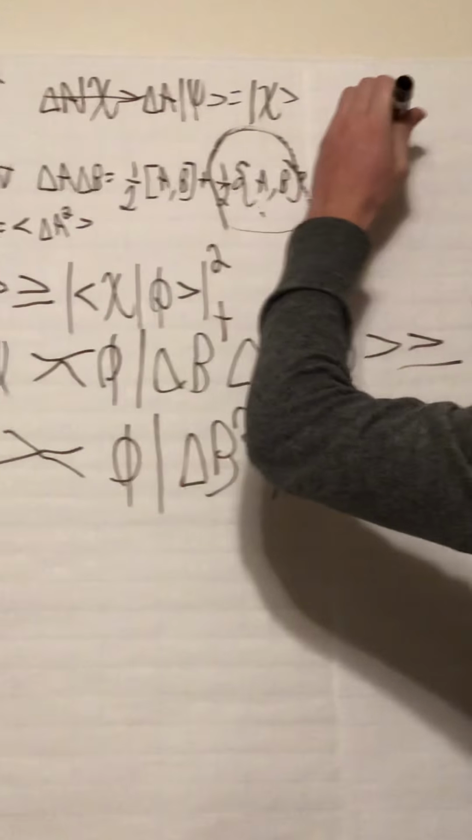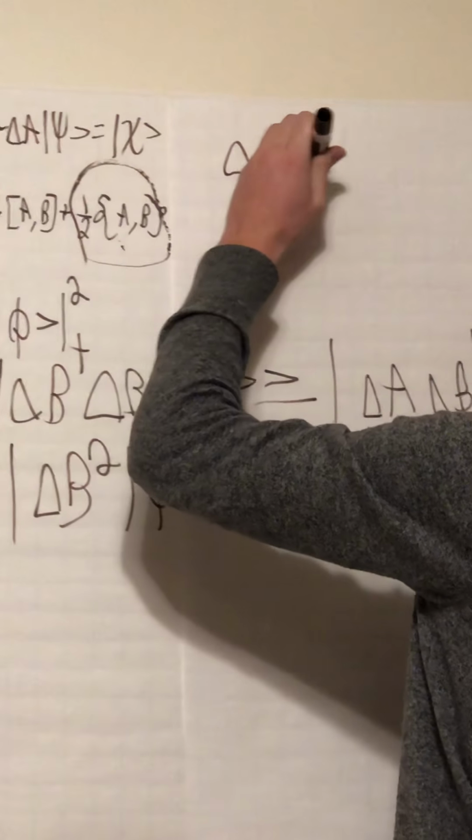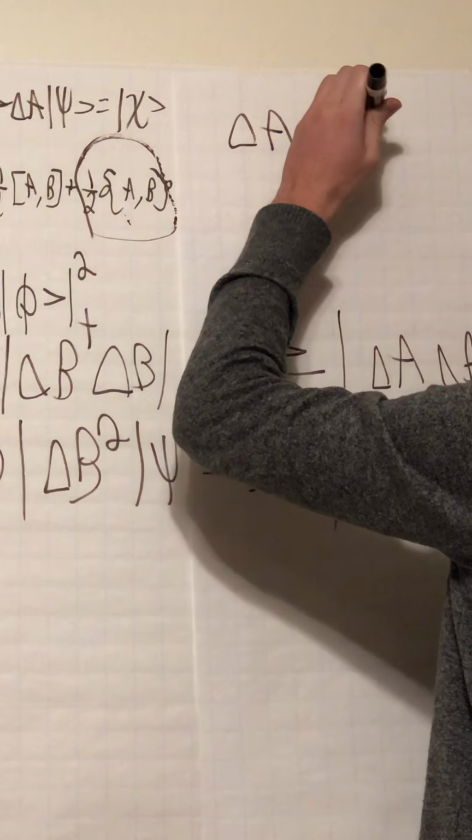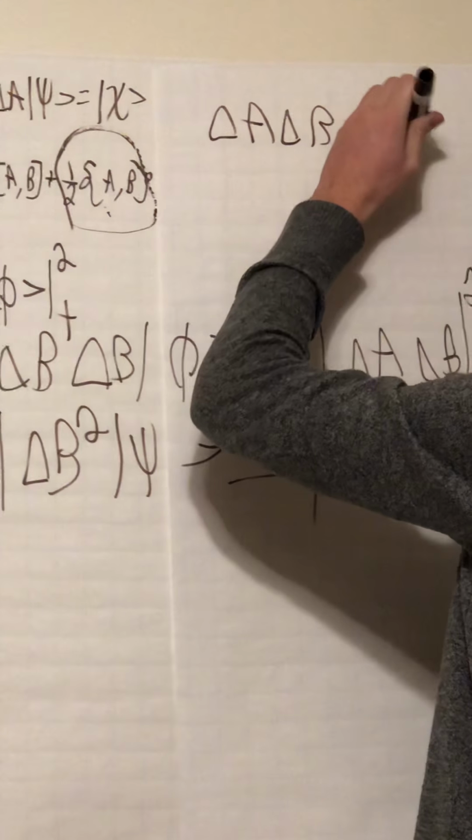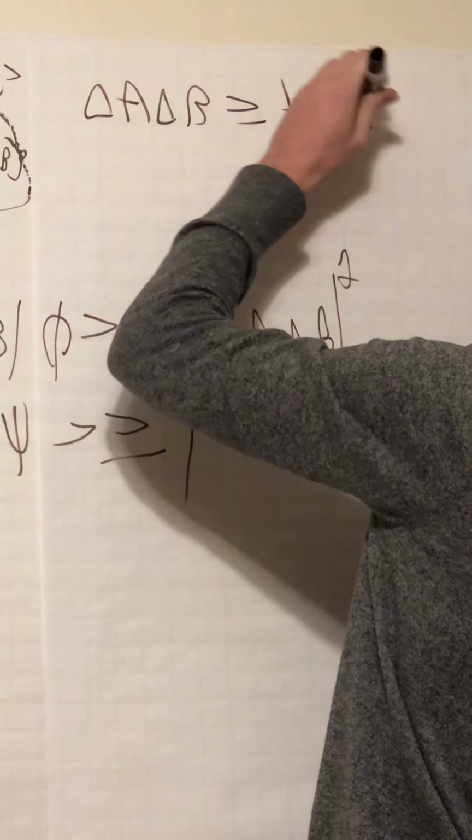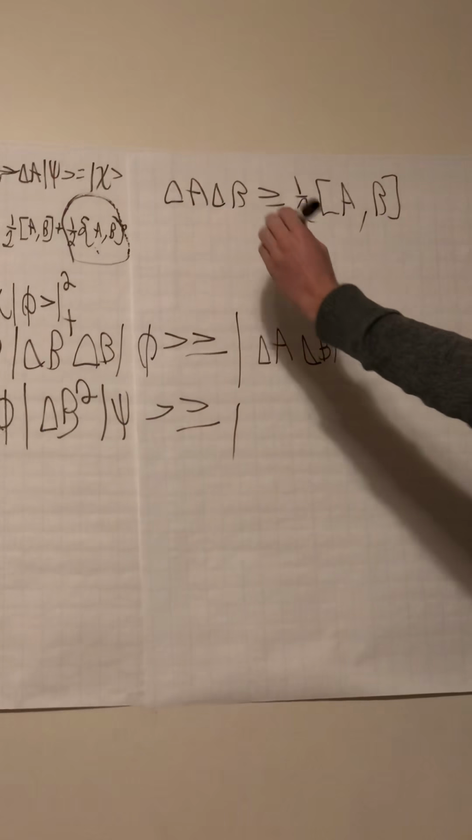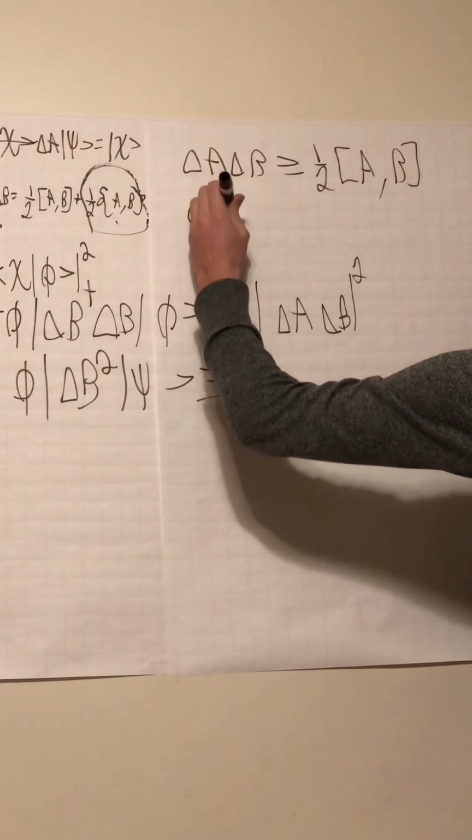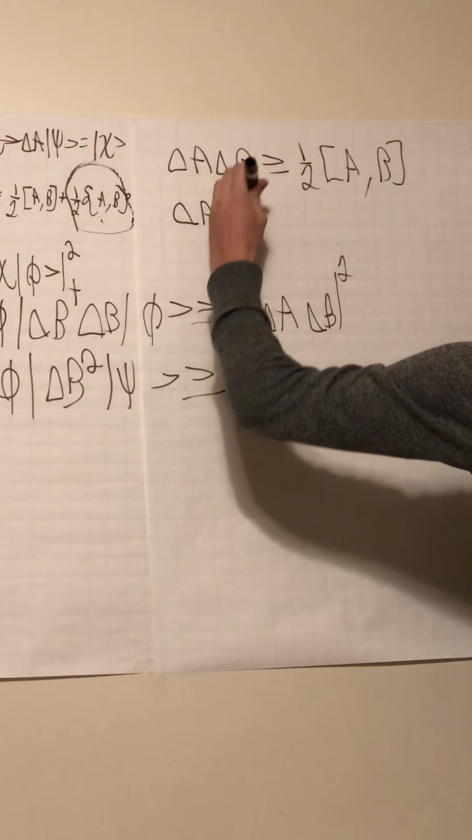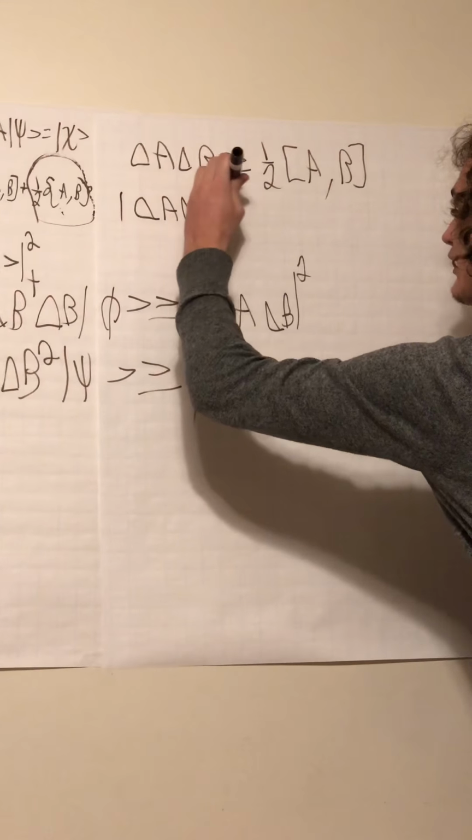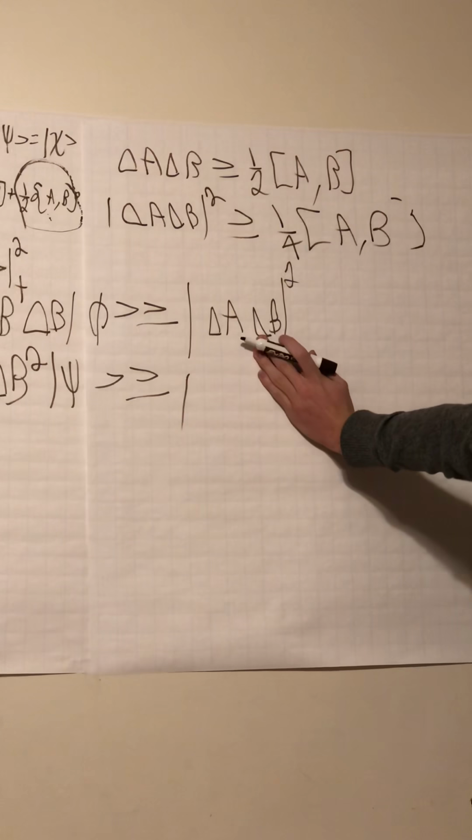So that means we can rewrite this as the operator A times operator B is greater than or equal to half the commutator of A bracket B bracket. And then from there we can square these, so we can write this as operator A times operator B squared is greater than or equal to 1 over 4 times A bracket B. And doesn't that seem familiar right there?